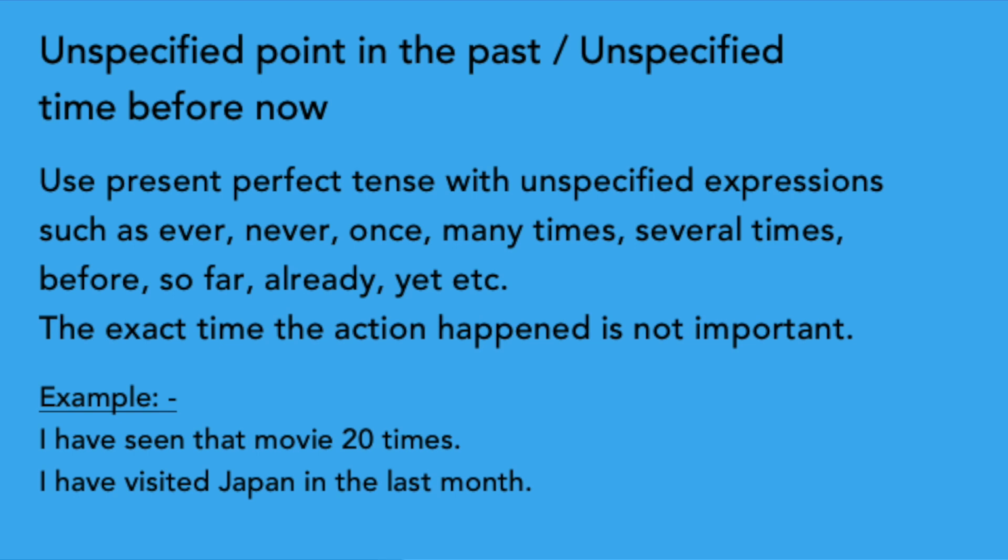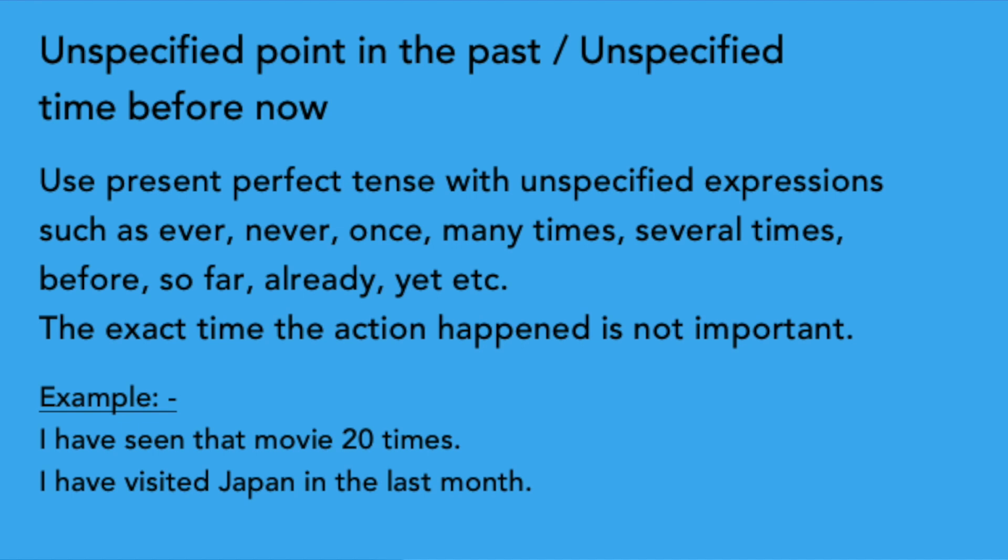That's a correct sentence. But in the last month means from 30 or 31 days ago until now. It's not considered a specific time. So it requires present perfect tense. So you can say, I have visited Japan in the last month.